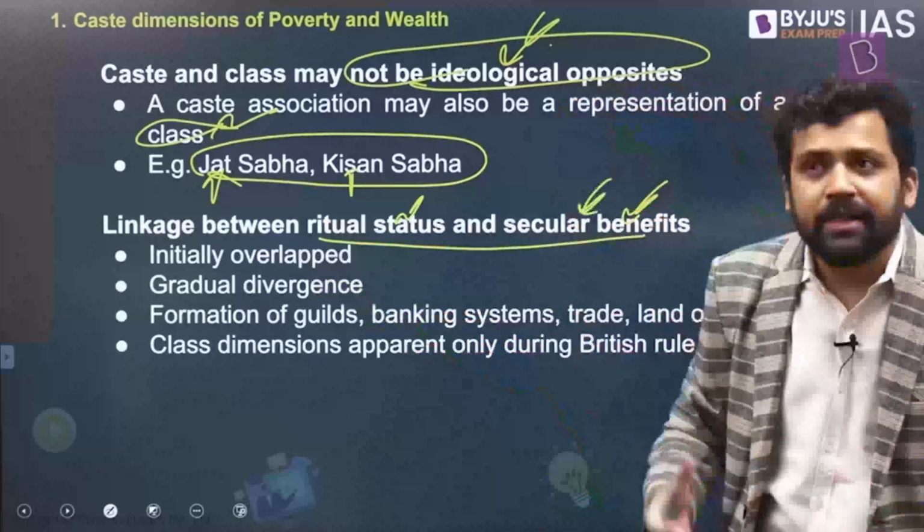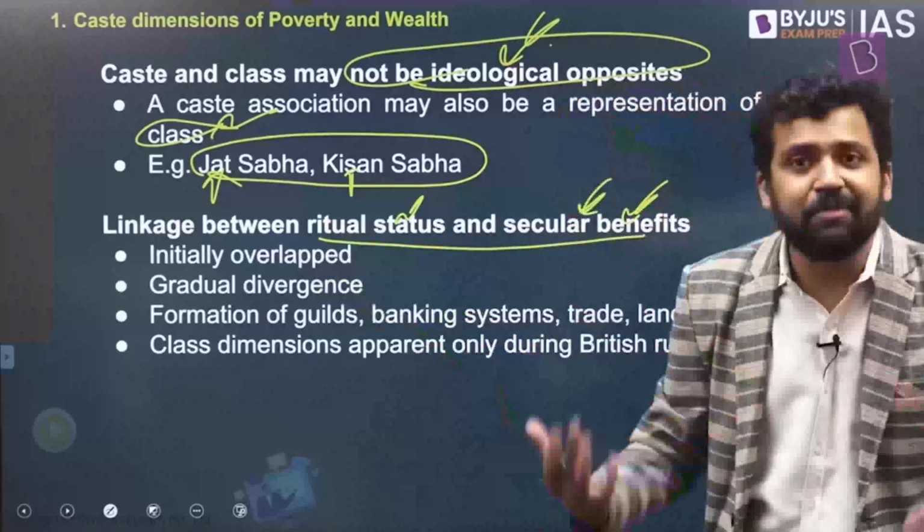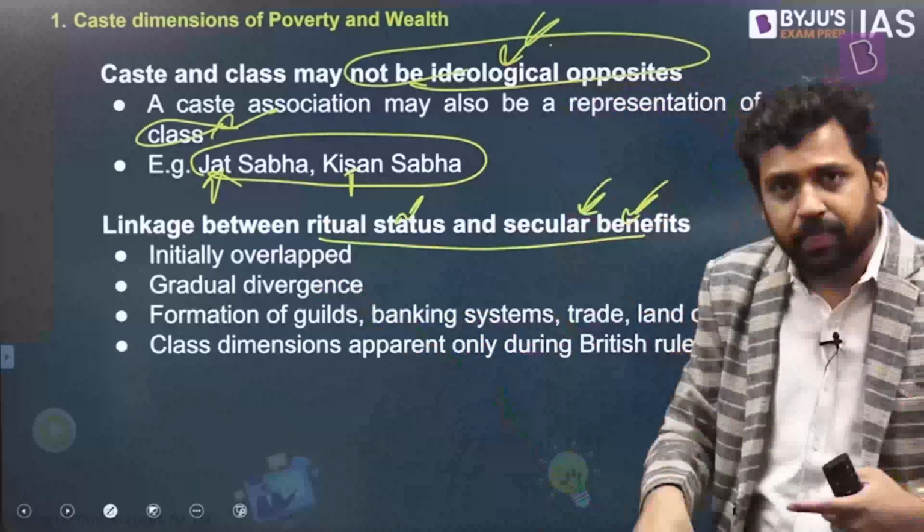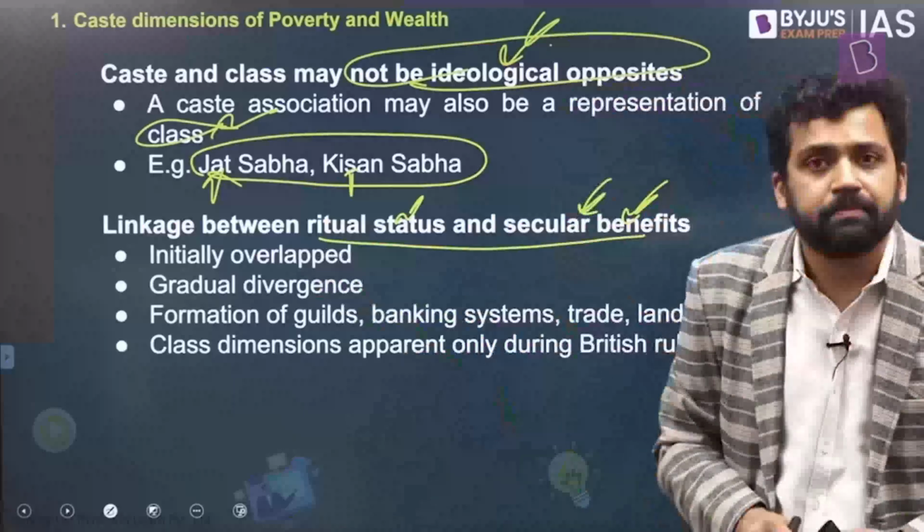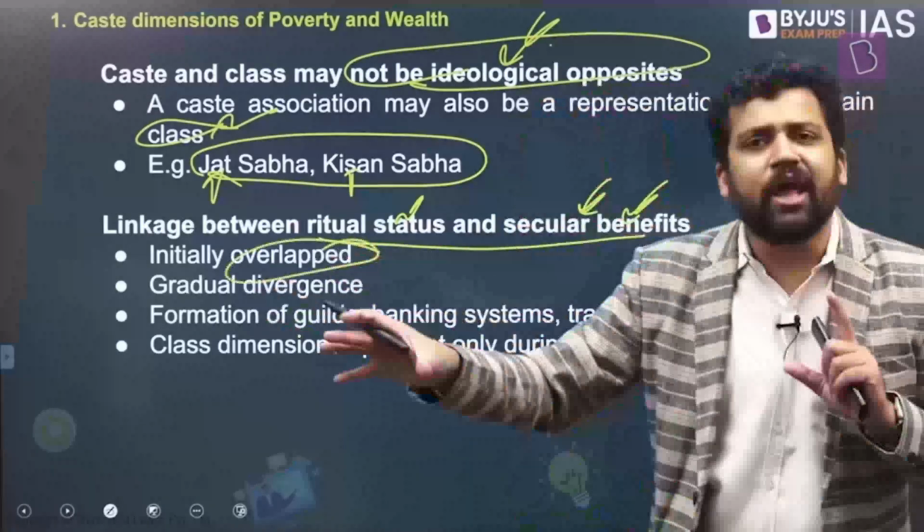They were lagging behind when it comes to wealth, land ownership maybe, and income. Right? So their class position and their ritual position were both at the bottom, maybe. So initially they overlapped, but over a period of time there has been divergence.